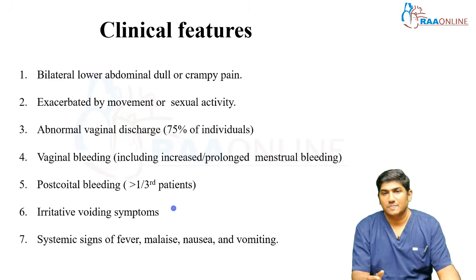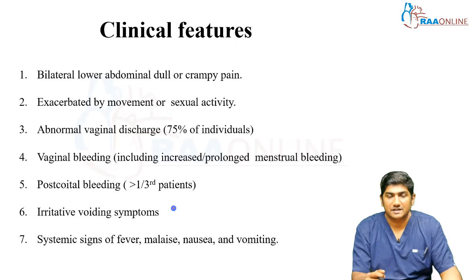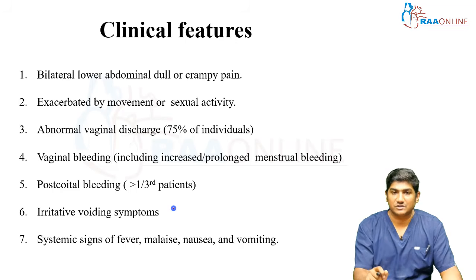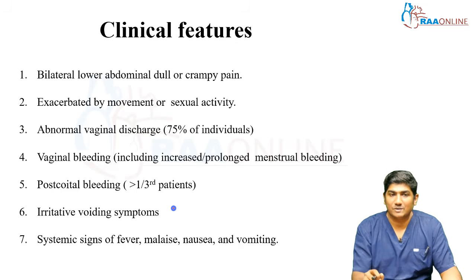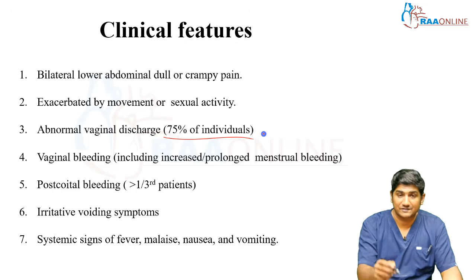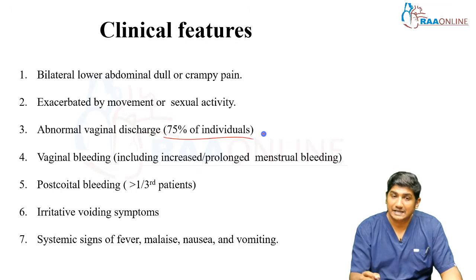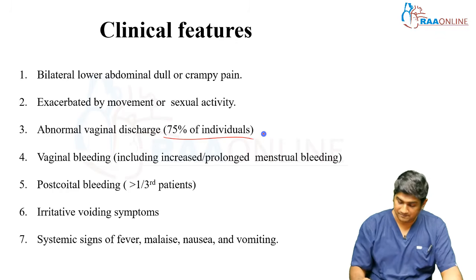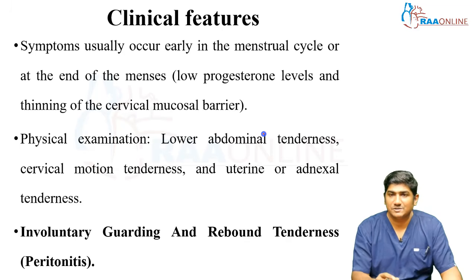So now, clinical features. You receive a patient complaining of bilateral lower abdominal dull or crampy pain, and that pain is increased by movements or sexual activity. The patient also has abnormal vaginal discharge, which has high sensitivity, up to 75% of individuals. Vaginal bleeding, including increased or prolonged menstrual bleeding. Postcoital bleeding, which occurs in more than 30% of patients. Irritative voiding symptoms. Systemic signs of fever, malaise, nausea and vomiting. Symptoms usually occur early in the menstrual cycle or at the end of the menses, okay, because of low progesterone levels and thinning of the cervical mucosal barrier.